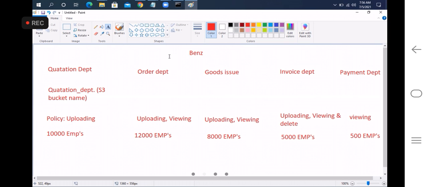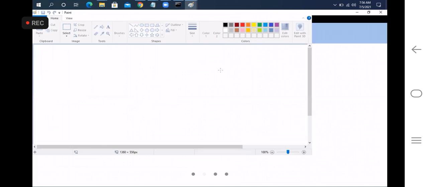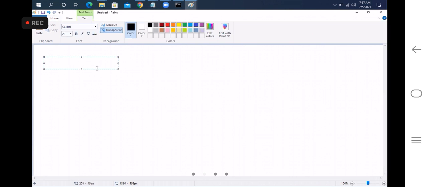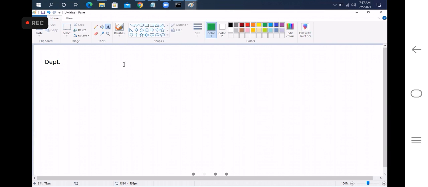The reason I'm giving this is, this is really important, guys. Some people may expect this. If I follow the standard process, there is a department, okay, so this is the department.